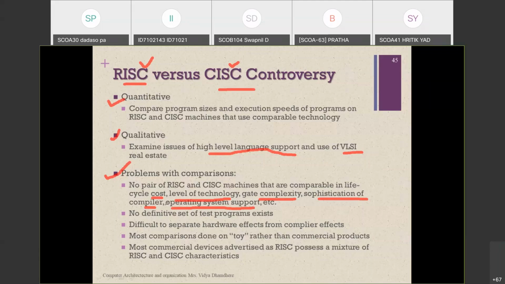Now, next one is, no definitive set of test programs exists. If you want to perform the comparison between the RISC and CISC processors, we don't have a definite program through which we can check the performance of RISC and CISC.